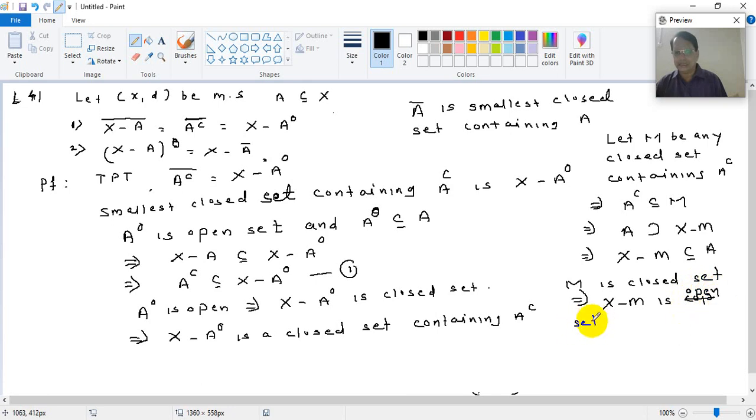How is it an open set? Sorry. आपल्याला काय म्हणायचं आहे? X minus M is an open set contained in A. Sorry, not capital M. Contained in A. Sorry, this is an error. This is obvious ना, X minus M is a subset of, say, contained in A.